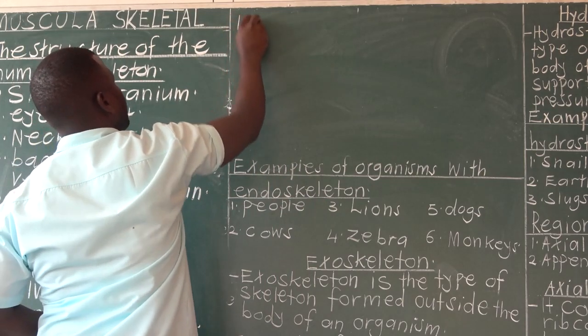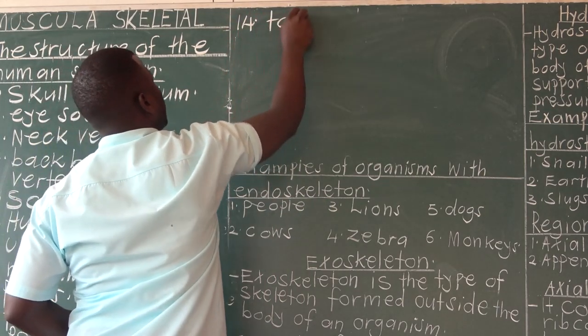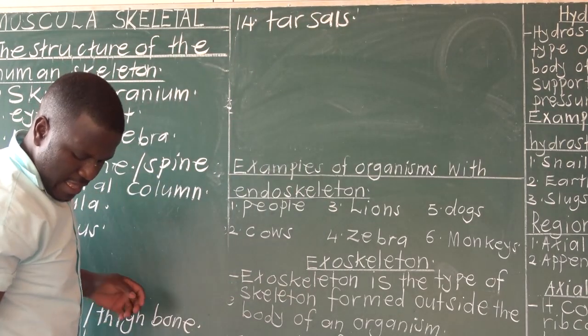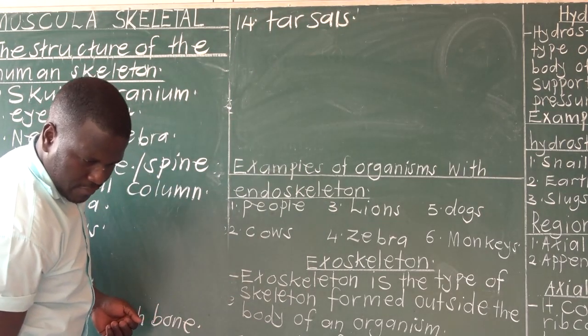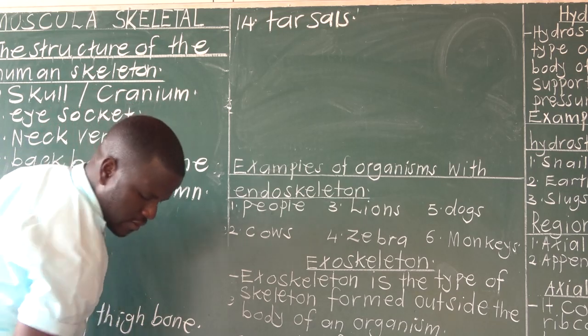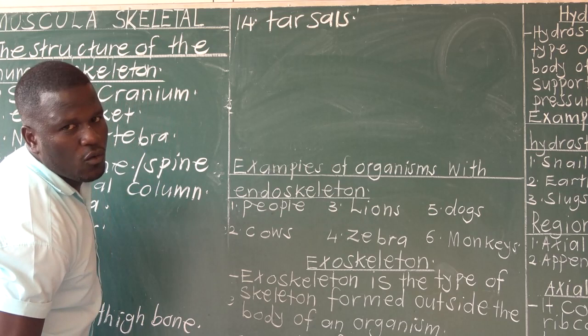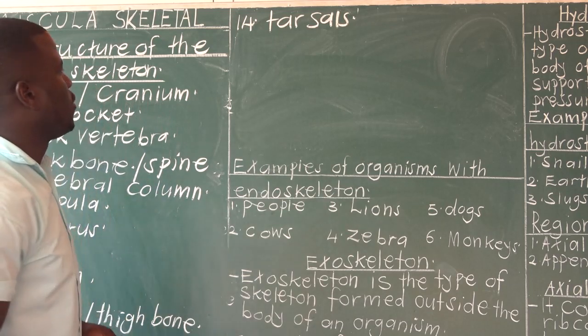Number 14, we have tarsals. Tarsals, they are here. Here we have tarsals in the ankle. The bones in the ankle are called tarsals.